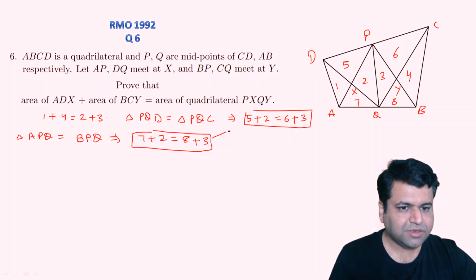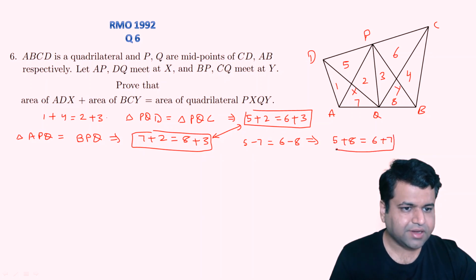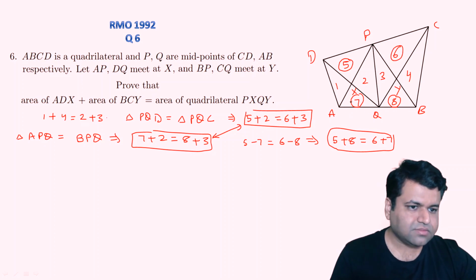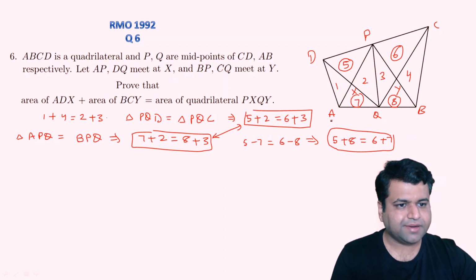Now if we simply subtract these two, what we will get? We will get 5 minus 7 equal to 6 minus 8. So this will imply 5 plus 8 is nothing but 6 plus 7. Okay, so this 5 plus this 8 is equal to this 7 plus this 6. So some of these opposite areas are equal, right?